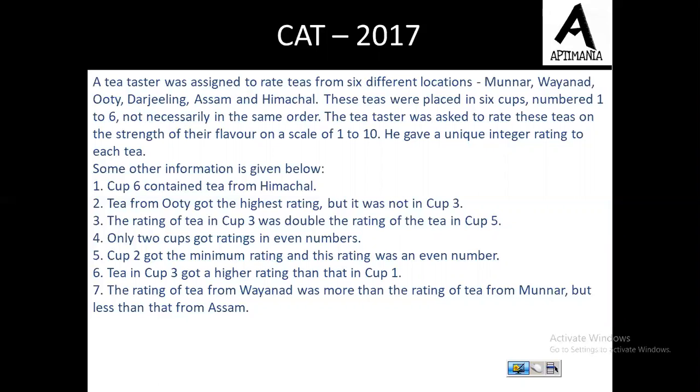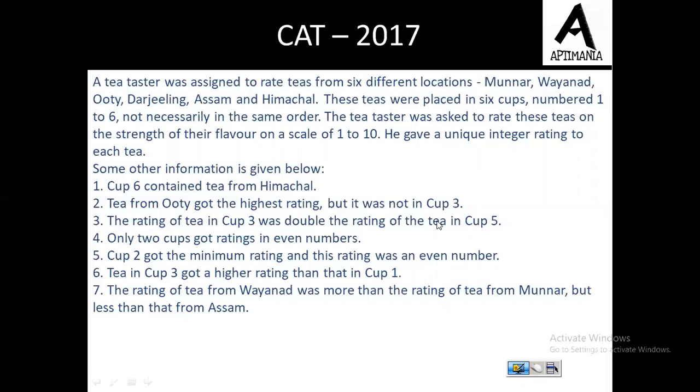Cup 6 contained tea from Himachal. Tea from Ooty got the highest rating, but it was not in cup 3. The rating of tea in cup 3 was double the rating of tea in cup 5. Only 2 cups got ratings in even numbers. Cup 2 got minimum rating, and this rating was an even number. Tea in cup 3 got a higher rating than that in cup 1. The rating of tea from Wayanad was more than the rating of tea from Munnar, but less than that from Assam. So this was the information that was given to us.